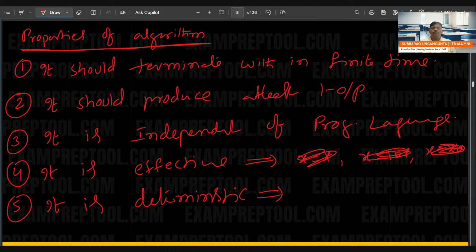Suppose you are saying the same thing to your friends so many times. Sometimes you are saying yes, sometimes you are saying no, sometimes you are saying okay. Definitely they may not trust you.